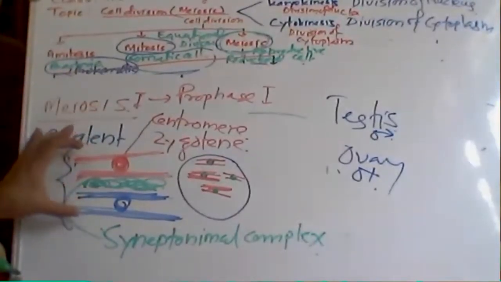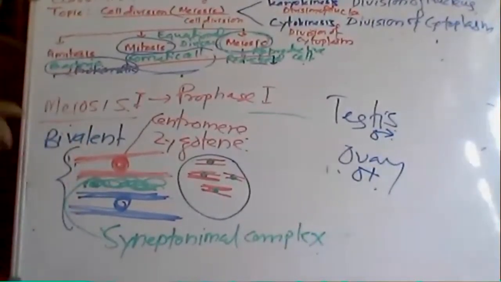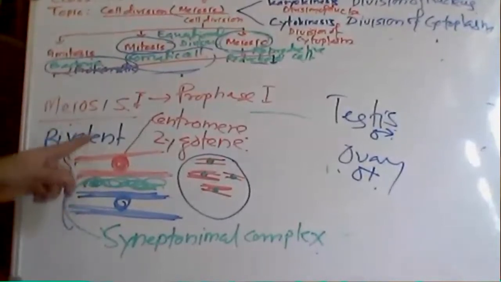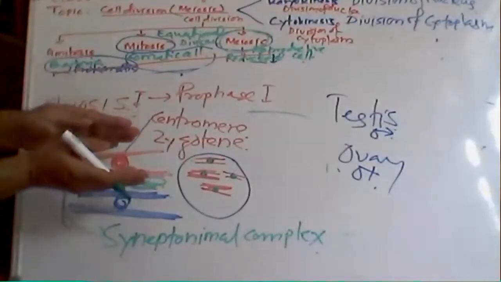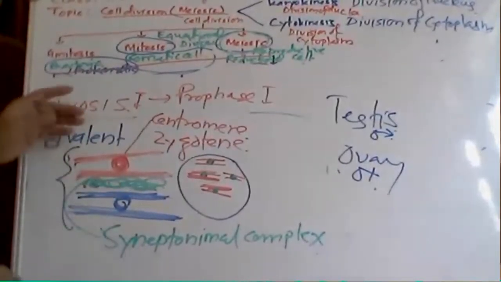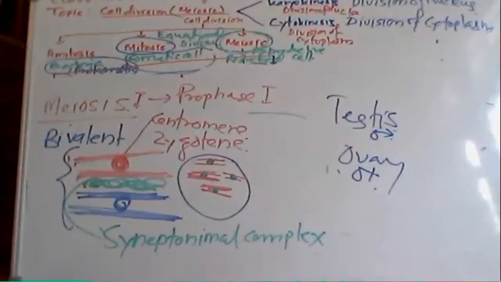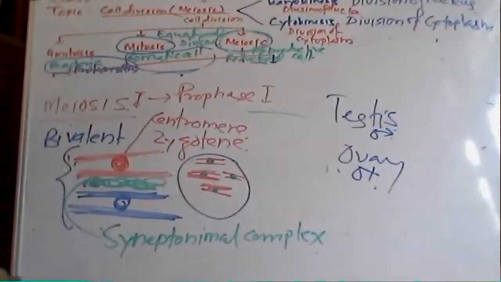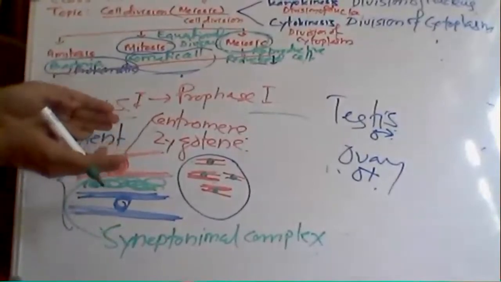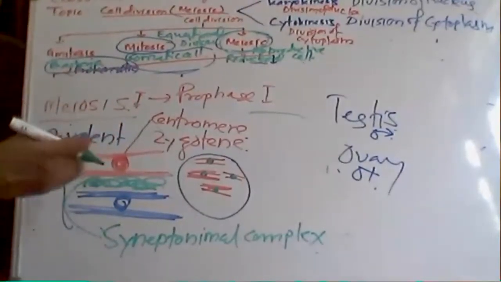Helping in pairing of two chromosomes means there are four chromatids. If these two chromosomes come closer with the help of the synaptonemal complex, then the pairing is known as a bivalent structure, which you can observe in the case of zygotene. So these two chromosomes come close together and a bivalent structure forms.